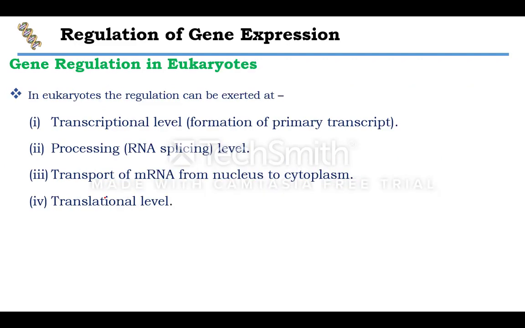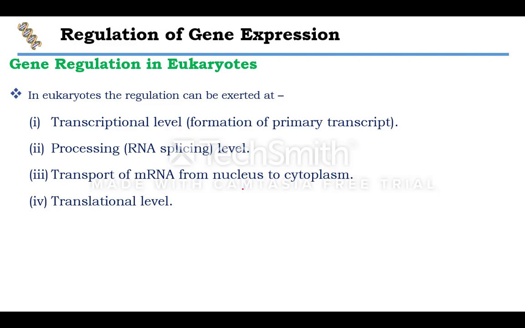Okay. The next one is this. Now again you see the gene regulation in eukaryotes and prokaryotes is different. It's not the same, but in eukaryotes, you will see this gene regulation takes place at 4 different levels. Regulating, controlling at what level? So it may be at the transcriptional level, when the transcription is taking place from DNA and the formation of mRNA, or it can take place at the processing level, that means RNA splicing is taking place, or it can take place when the transport of mRNA is taking place from nucleus to